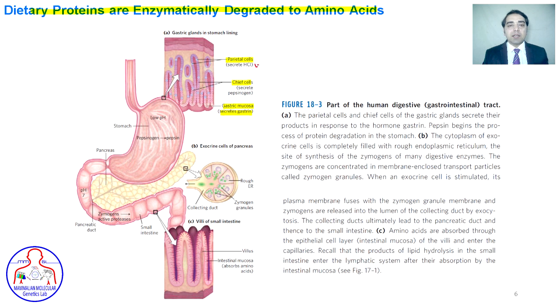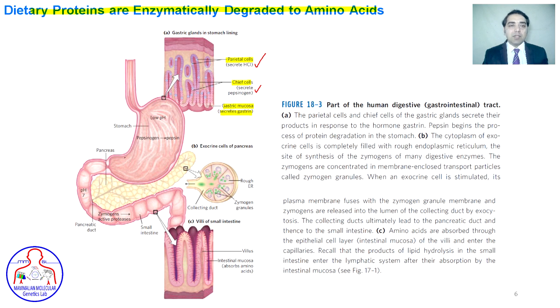Parietal cells secrete HCl that activates the pepsinogen released from the chief cells. This pepsin is then utilized to cleave the amino end of the peptide bond of tyrosine, tryptophan, and phenylalanine that are present inside the proteins.